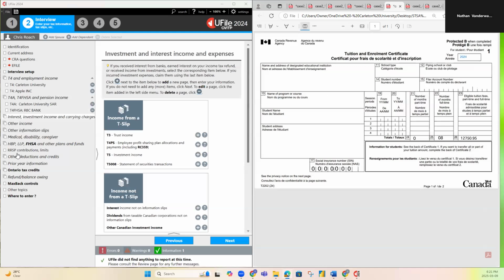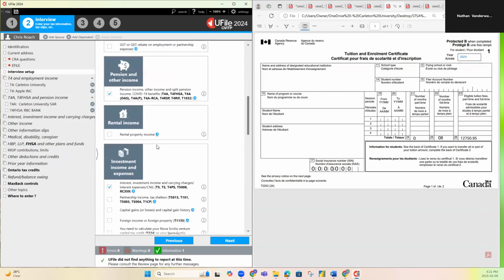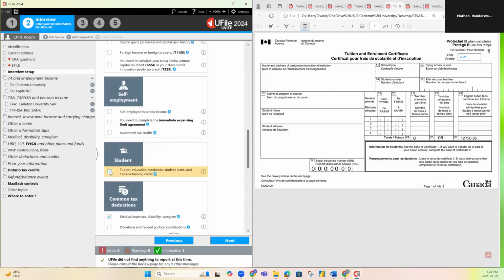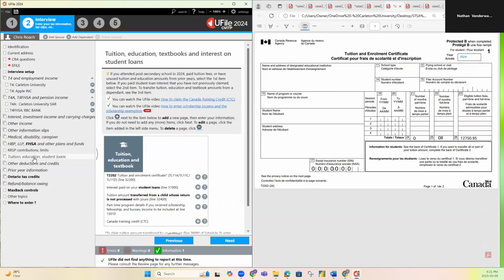Now it is a T2202. To add that, we're going to go to interview setup. Going to scroll down and find student. Click that box, hit next. Now this box on the sidebar appears, tuition, education, and student loans, and we're going to add a T2202.